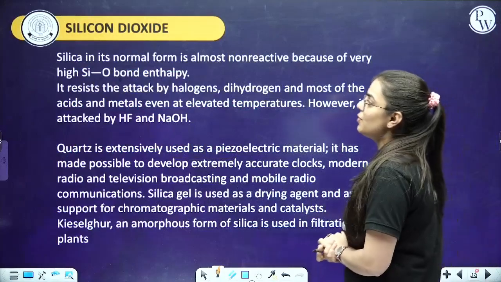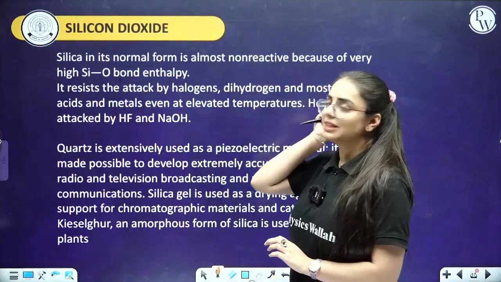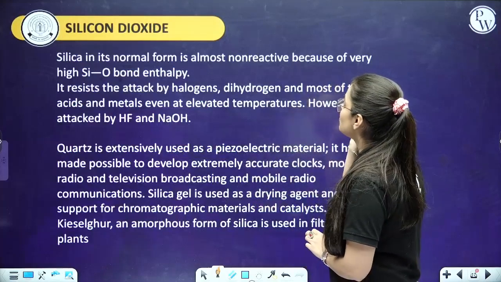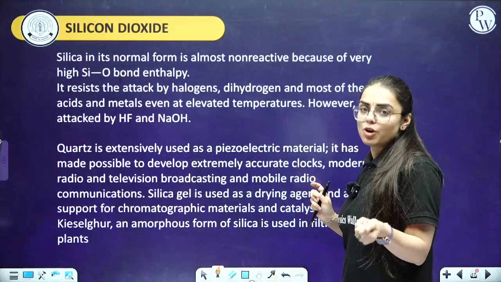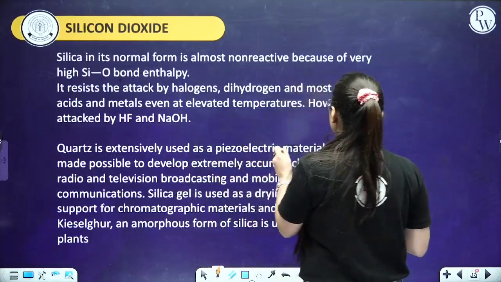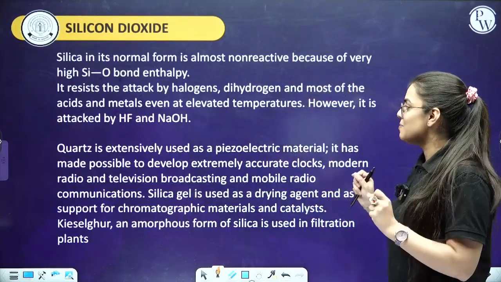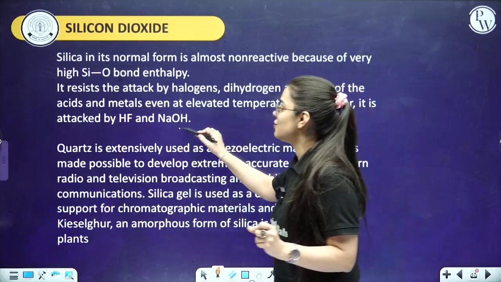Coming to the next one, we are going to start with silicon dioxide. Now, silica in its normal form is almost non-reactive because of very high silicon and oxygen bond enthalpy. It resists the attack by halogens, dihydrogen and most of the acids and metals even at elevated temperature. However, it is attacked by HF and NaOH.